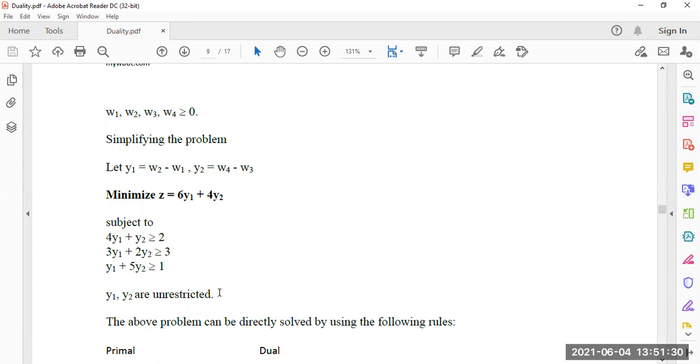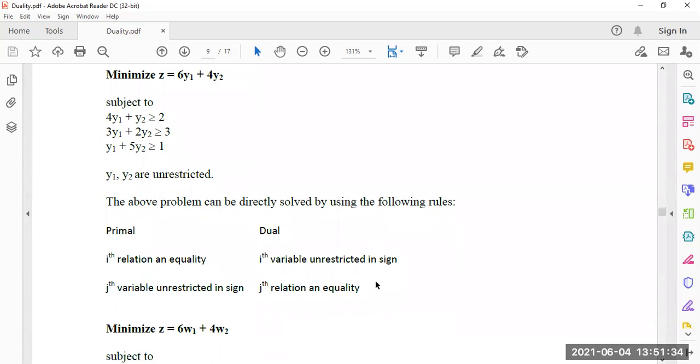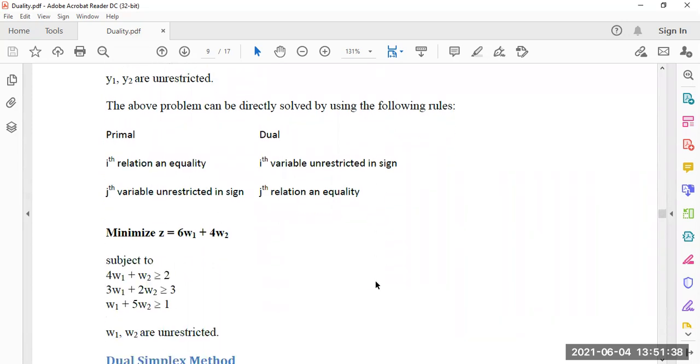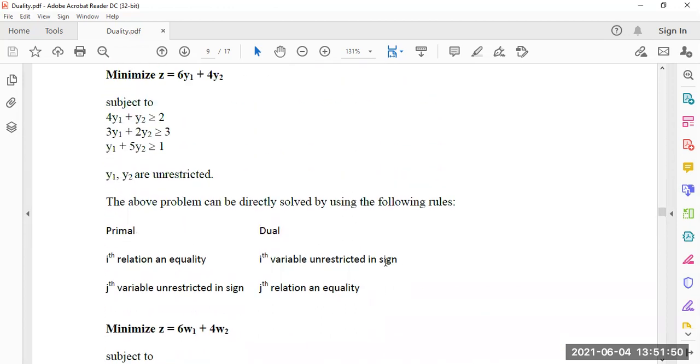The above problem can be directly solved by using the following rules. Minimize z equal to this, subject to this. Is it understood?